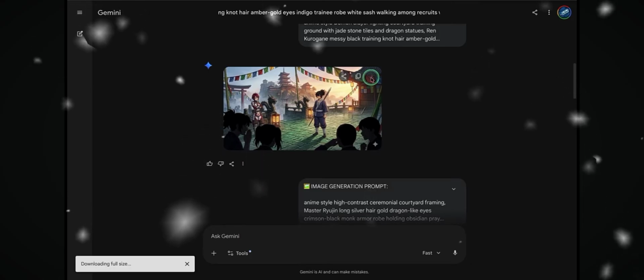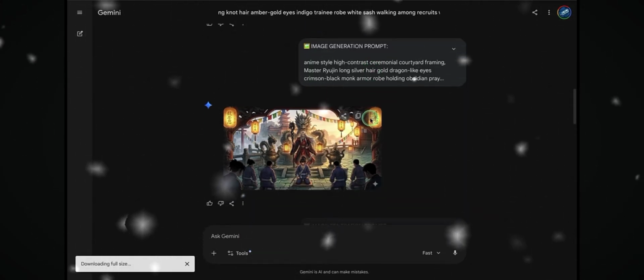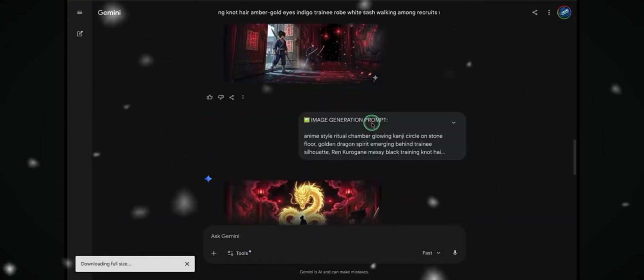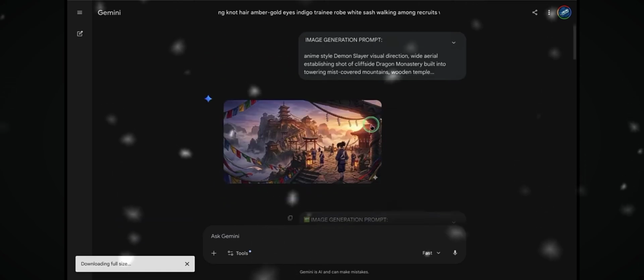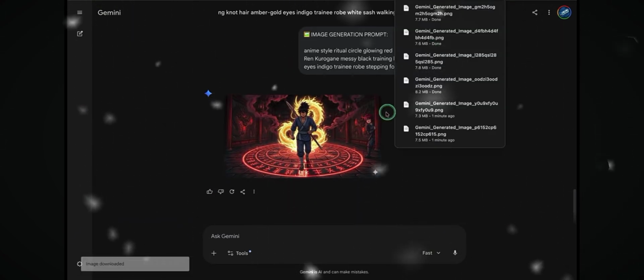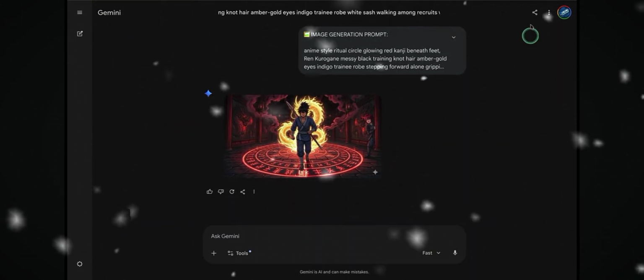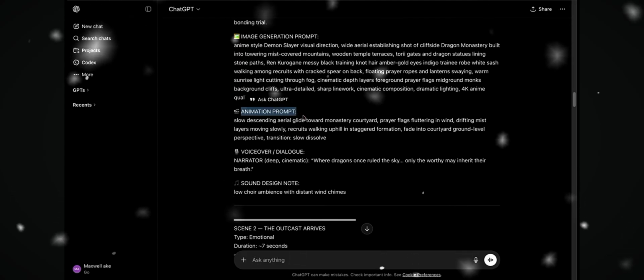Now that all the scene images are ready, the next step is to download them one by one to your device. Once that's done, we can move into the animation stage. And this is where everything starts to feel like a real movie. For this part, we'll be using Google Flow to bring the images to life.